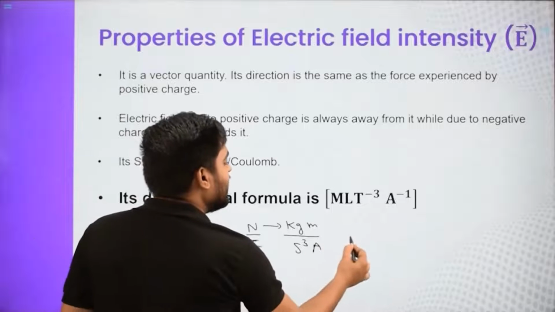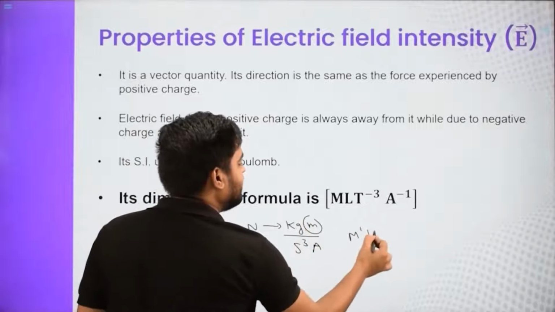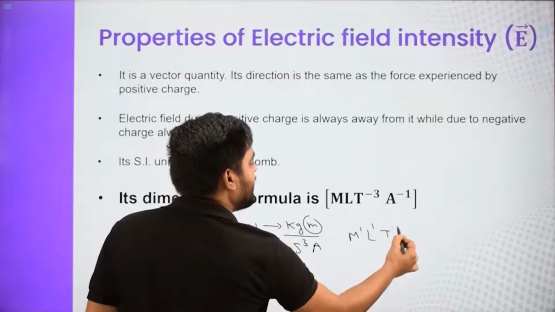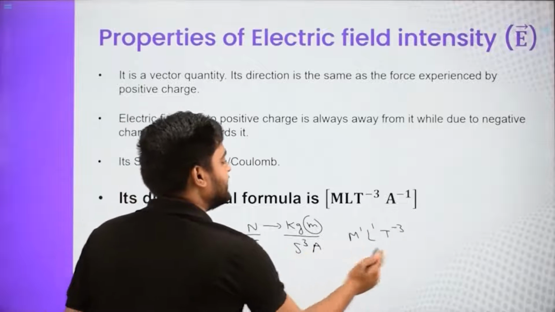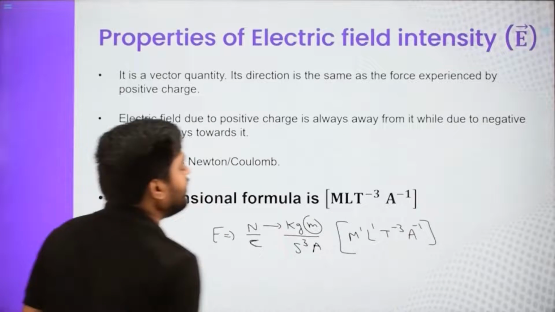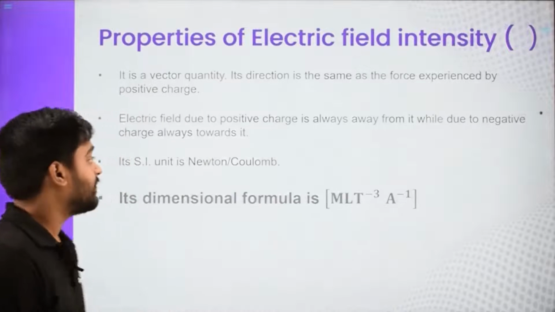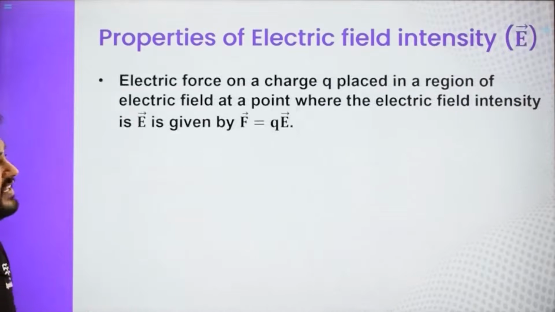And that gives me M raised to 1, L, meter is a length, so length raised to 1, time raised to minus 3, this is the time, and this is A, ampere raised to minus 1. And that is the dimensional formula for electric field intensity. Now, properties of electric field intensity.